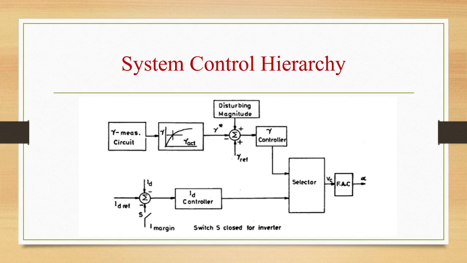This is a block diagram of the pole and the converter controllers. It shows the basic control functions. The current or extinction angle controller will generate the control signal Vc, which is related to the firing angle required. The firing angle controller will generate gate pulses in response to the control signal Vc. The selector picks the smaller of the alpha determined by the current and CEA controllers. In a digitally based firing pulse controller, the output of the primary regulator can be a firing angle reference, which is used as input to the continuously acting synchronization control with feedback from the measurement of the firing angle at the system frequency.